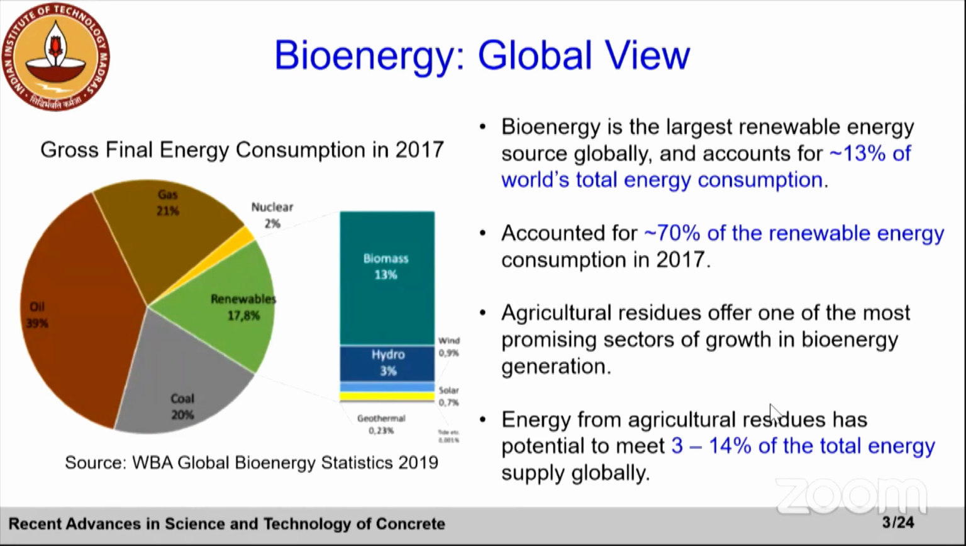And agricultural residues offer one of the most promising sectors of growth in bioenergy generation. According to an estimate, we have roughly 4 to 9 billion tons of these residues which can be used for energy purposes. So the energy which we can get from these agricultural residues can potentially meet 3 to 14% of total energy supply globally.